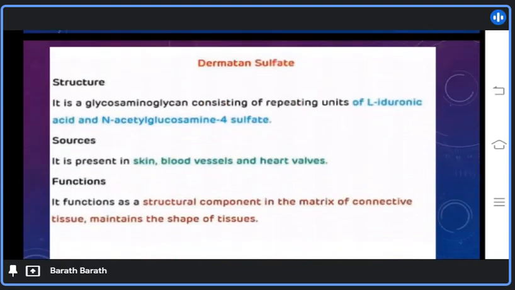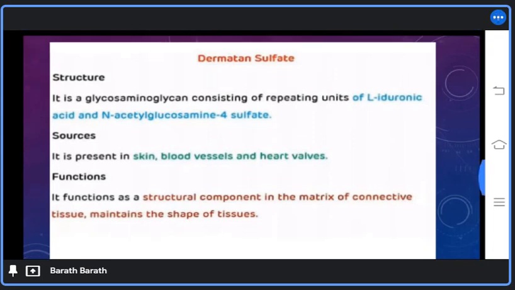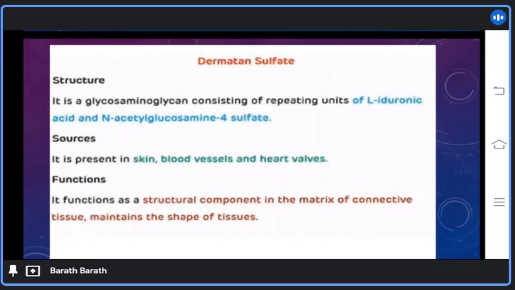The fourth example of glycosaminoglycan is dermatan sulfate. Structure of dermatan sulfate. It is a glycosaminoglycan consisting of repeating units of L-iduronic acid and N-acetylglucosamine 4-sulfate. Sources of dermatan sulfate. It is present in skin, blood vessels, and heart valves. Function of dermatan sulfate. It functions as a structural component in the matrix of connective tissue and maintains the shape of tissue.